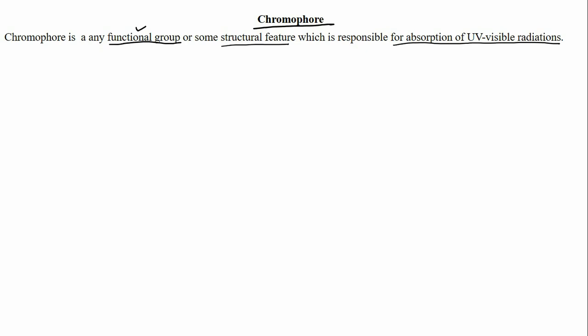For example, if you take the ethylene molecule. Now this is a simple ethylene molecule. In the ethylene molecule there is an absorption of radiations at 175 nanometer, and this absorption takes place due to the pi to pi star transitions.